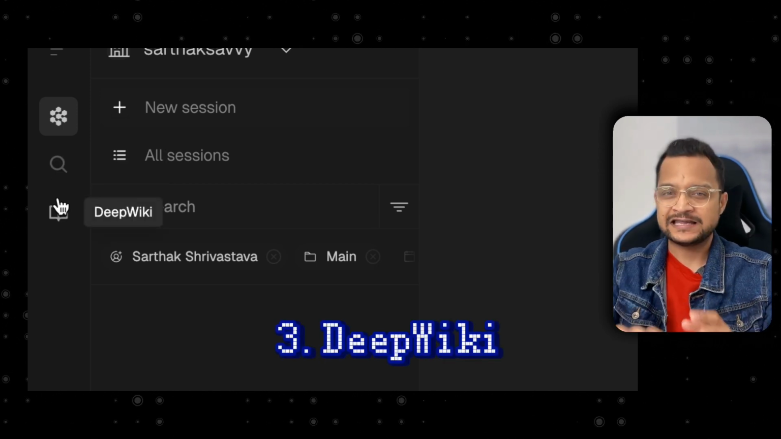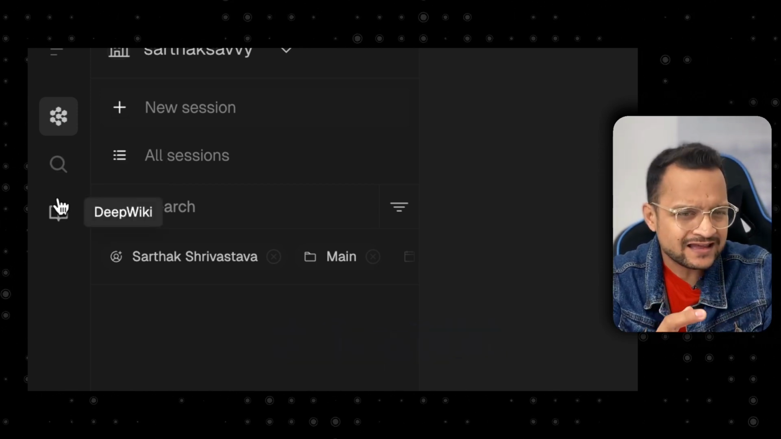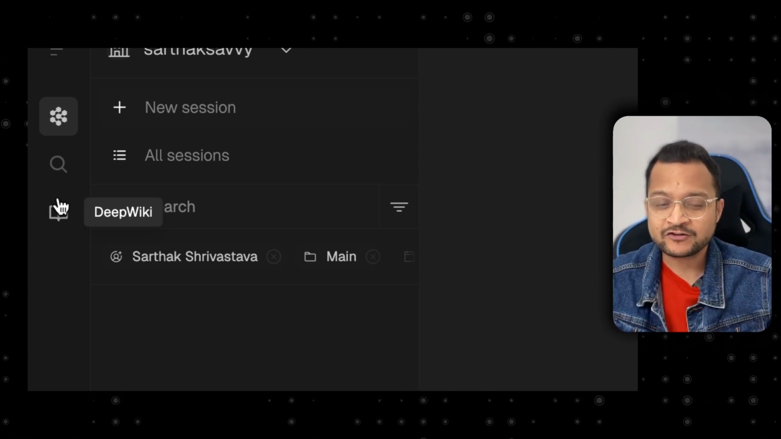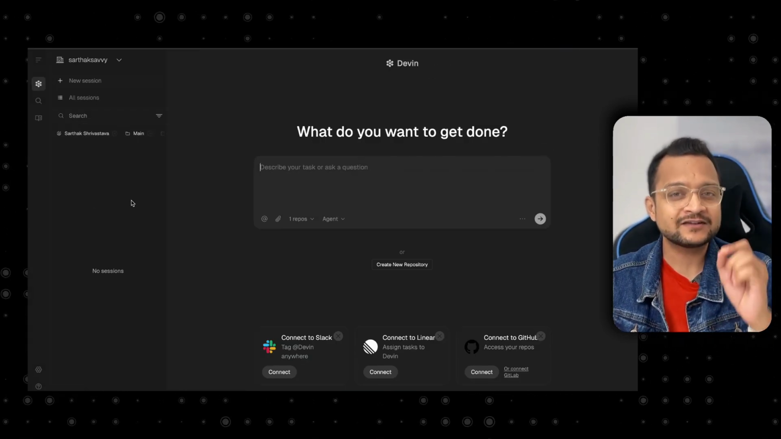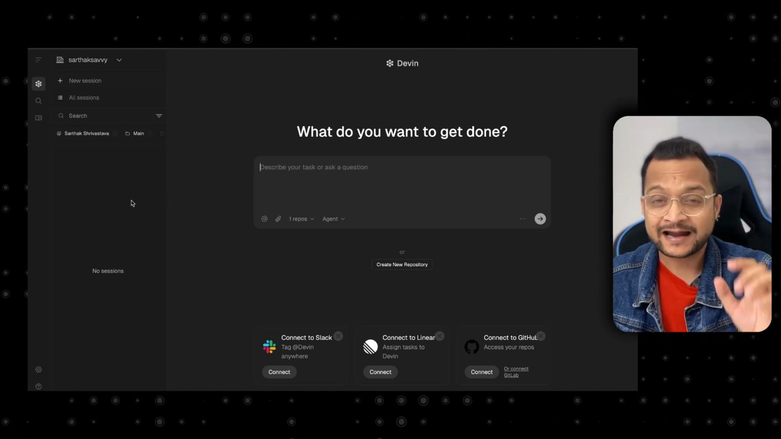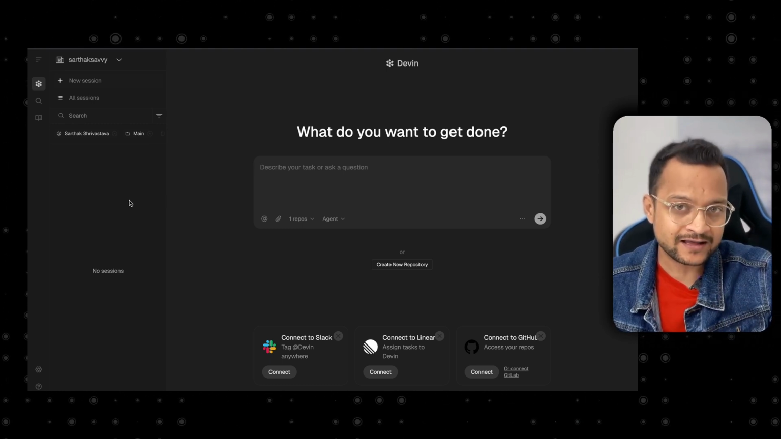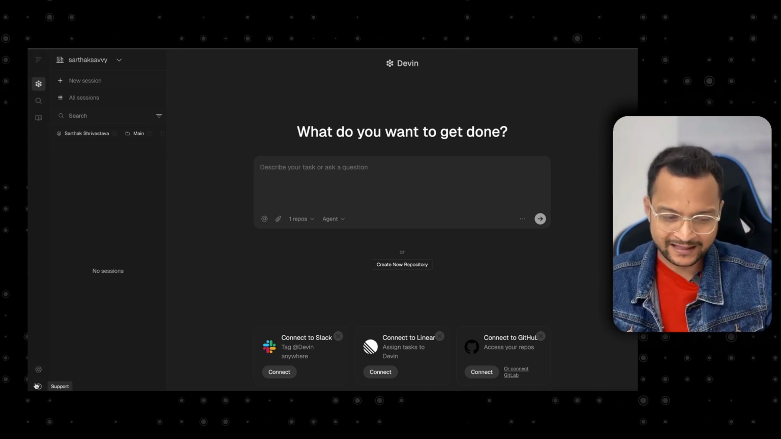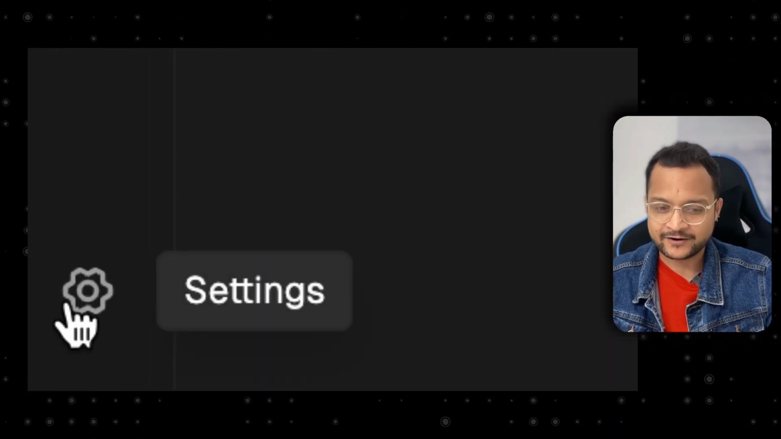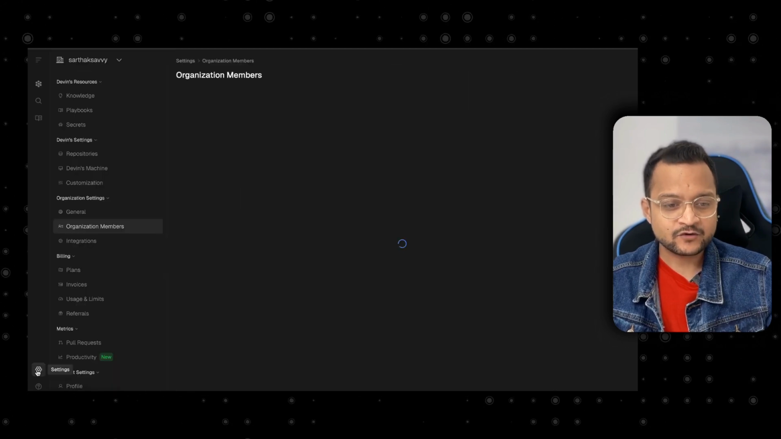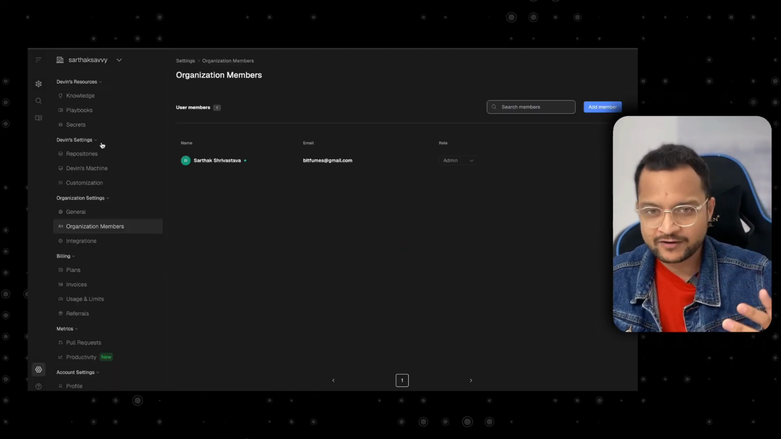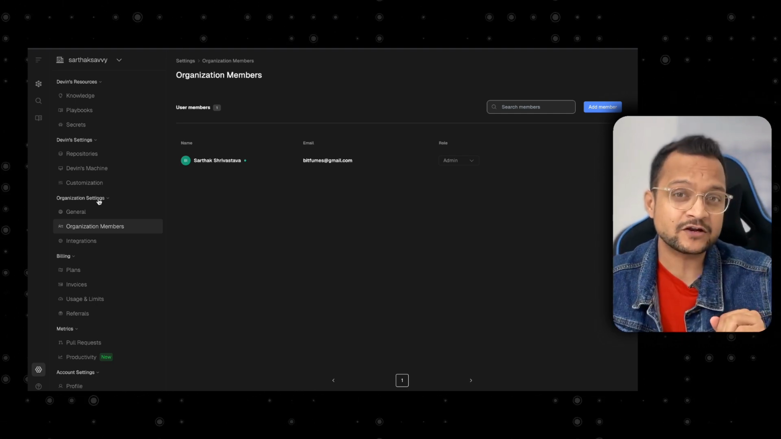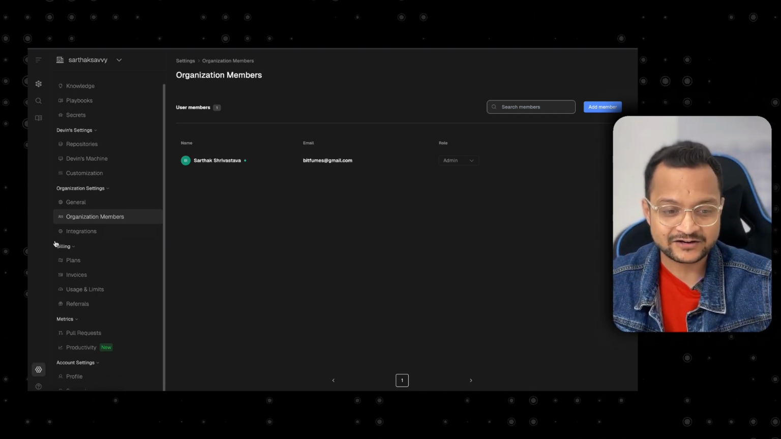Then we have DeepWiki. Now, what is DeepWiki and how is it powerful? I'm going to show you very soon. But first of all, we need to set up our Devin. And the very first thing in the setup part is the integrations. So if you go to the bottom left, you will find this gear icon which says settings. If you click there, we have a lot of amazing things we can set for Devin. But the important thing we need to visit is the integration section.